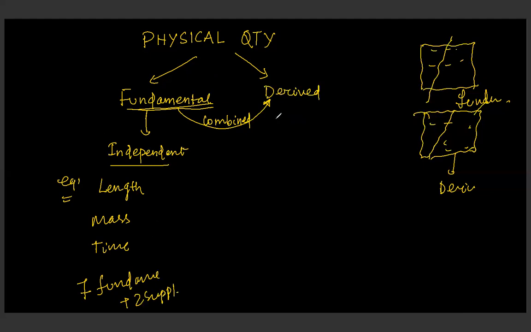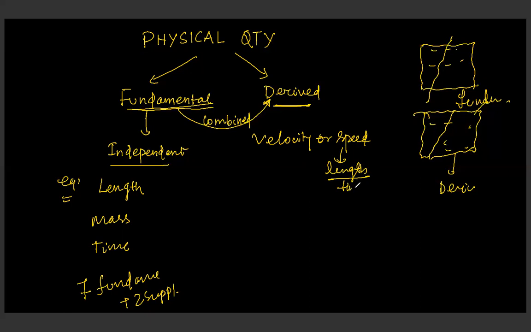But derived quantities. In your junior classes, you probably have studied about velocity, right? It is the rate of change of position. Or speed, right? We write it as length by time, a general expression.